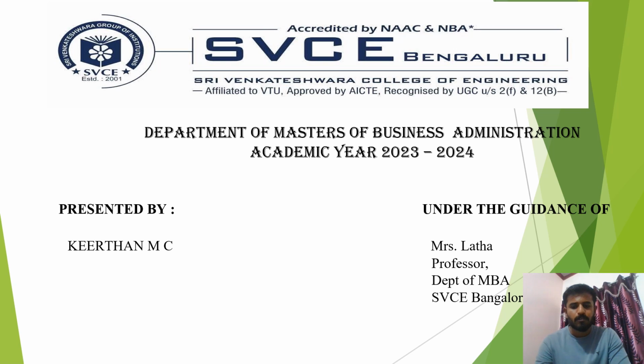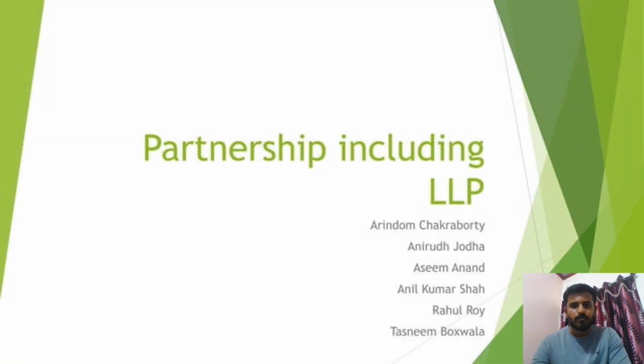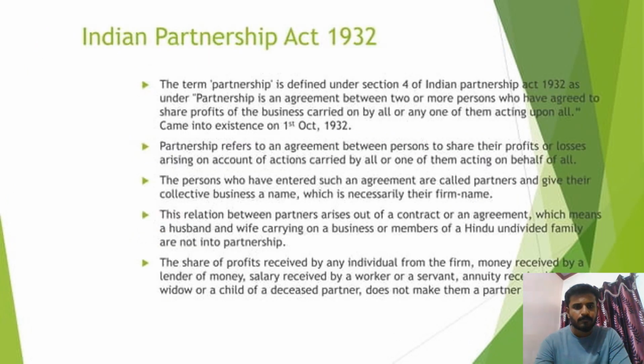Today my assignment topic is partnership, including LLP. Indian Partnership Act 1932. In terms, partnership is defined under Section 4 of the Indian Partnership Act 1932 as an agreement between two or more persons who have agreed to share profit of the business carried on by all or any one of them acting for all. It came into existence on 1 October 1932.